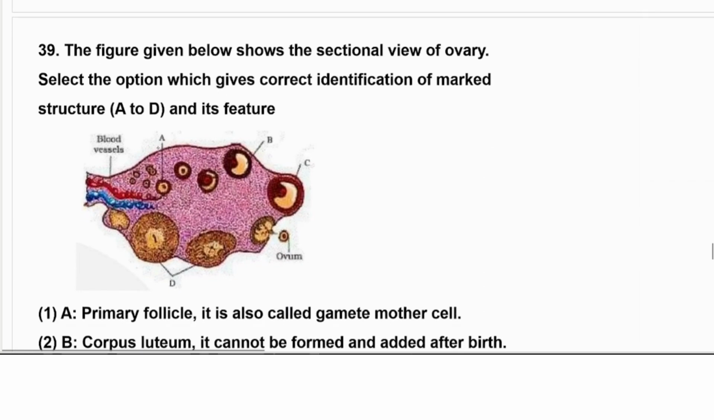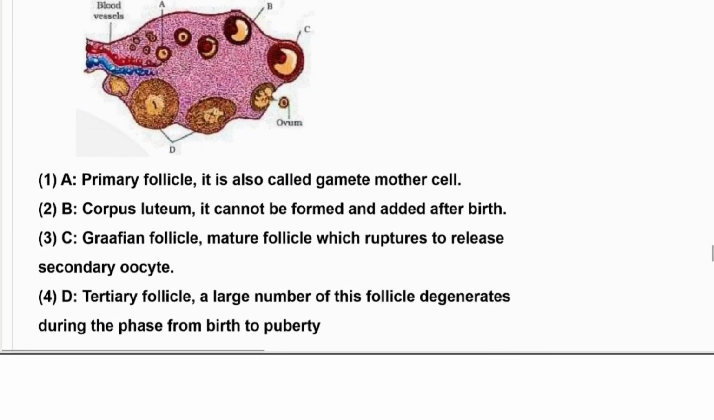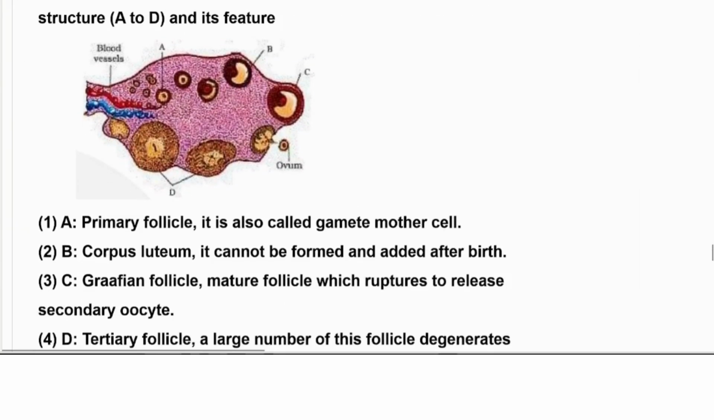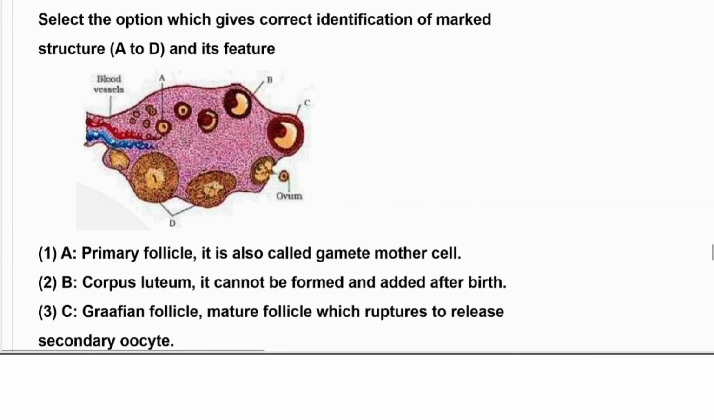The next is 39, here the diagram they have given, we have to find out the correct matching. Okay, so let's see. A is the primary follicle. It was actually the primordial follicle, or we can say here according to the NCERT line, that is a primary follicle cells, but it is not the gamete mother cell. It is not the gamete mother cell. Incorrect. Okay, so incorrect one.